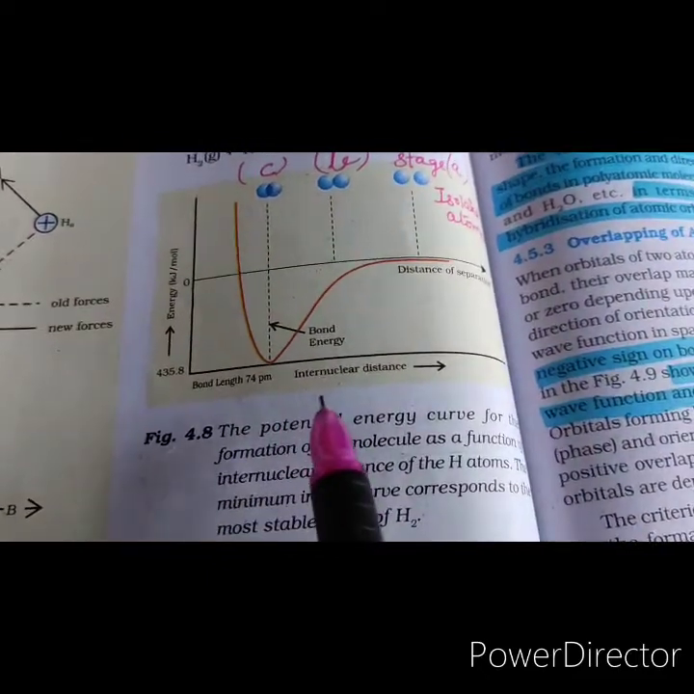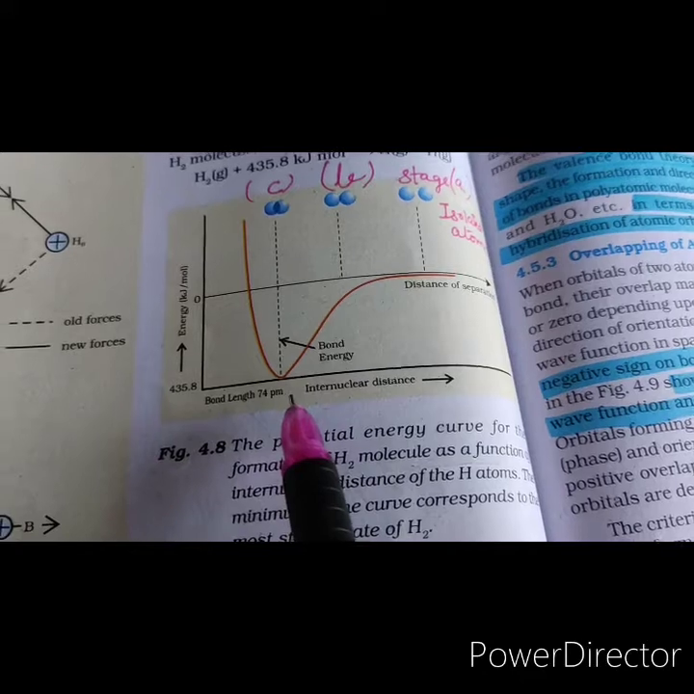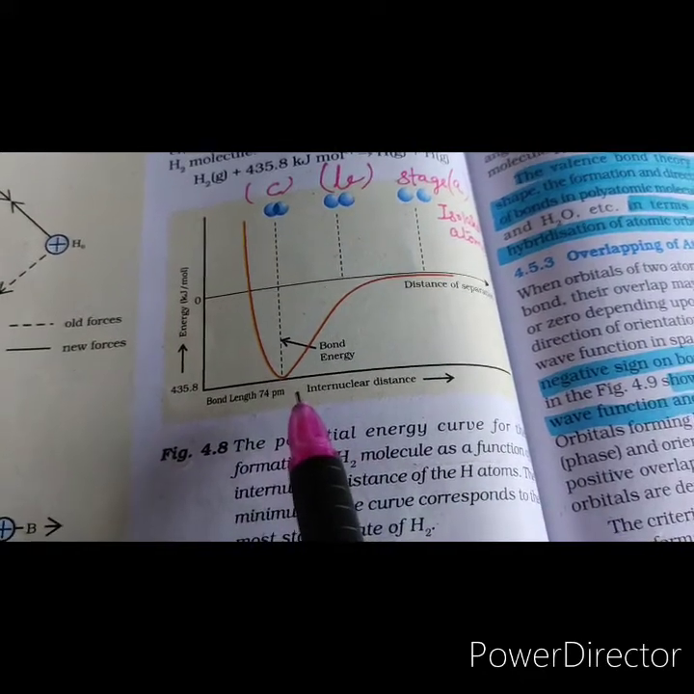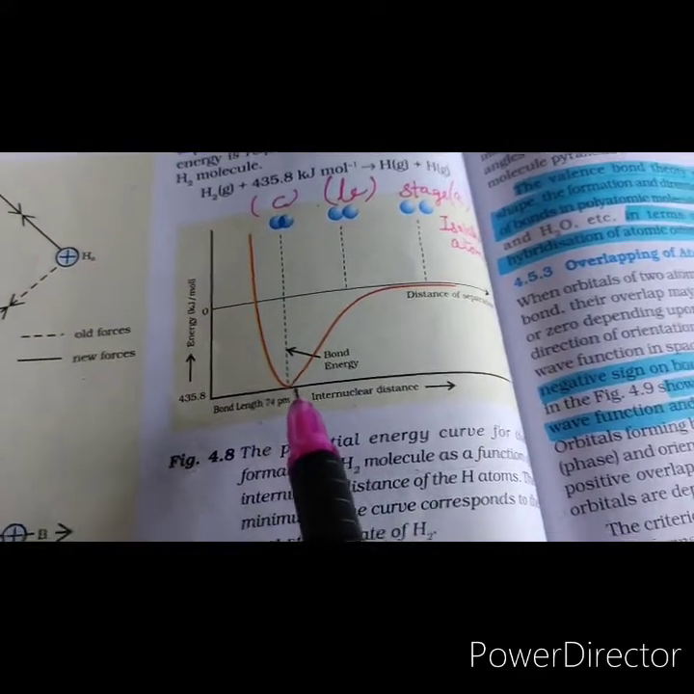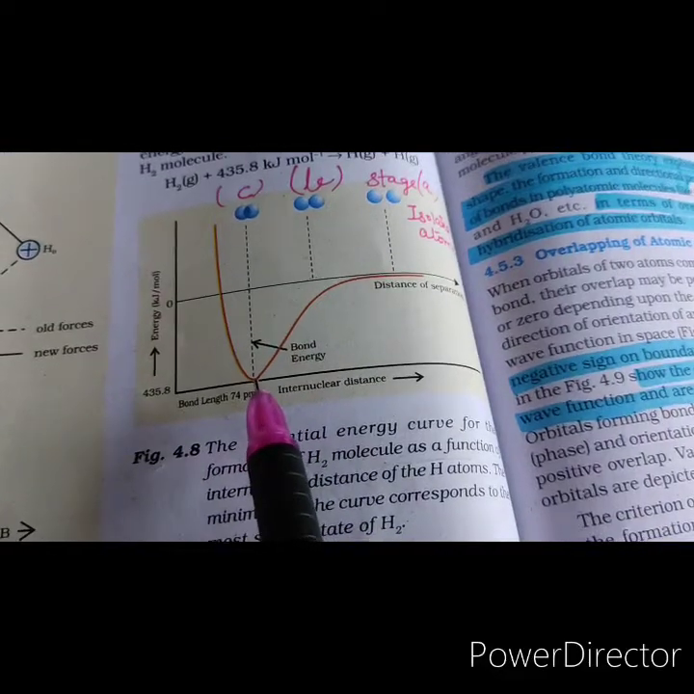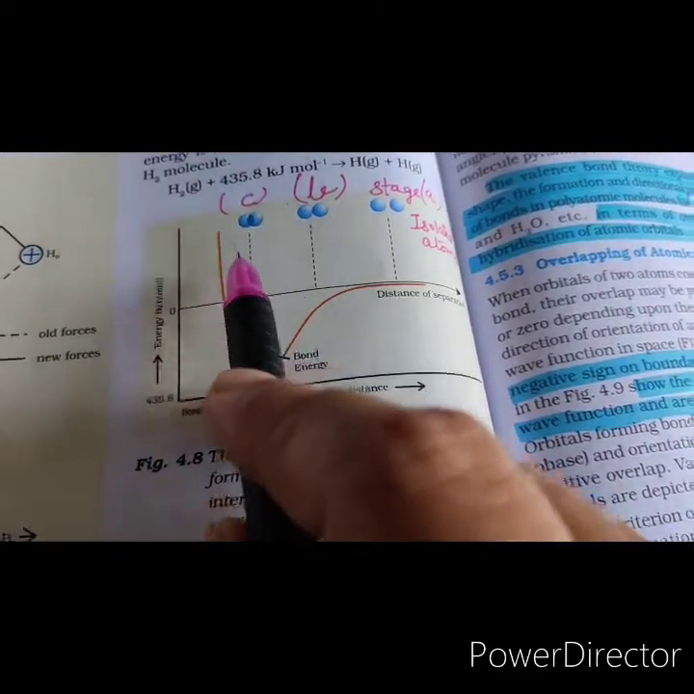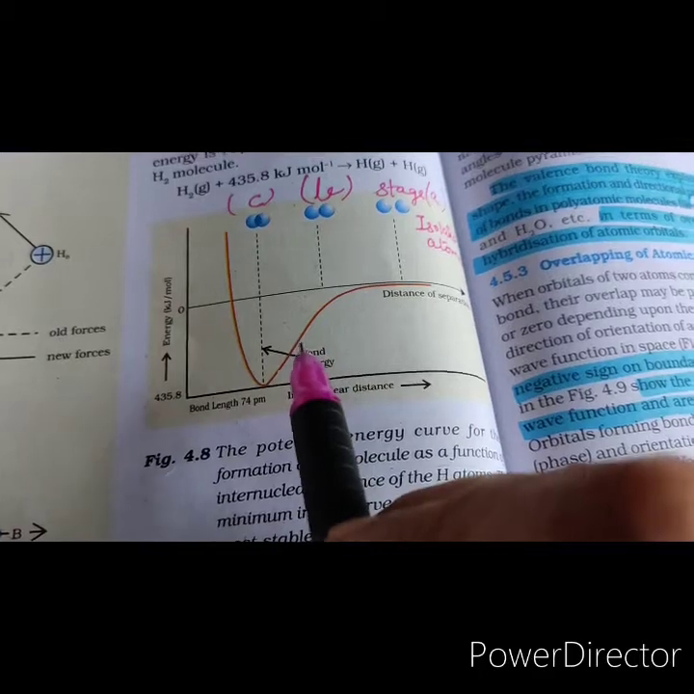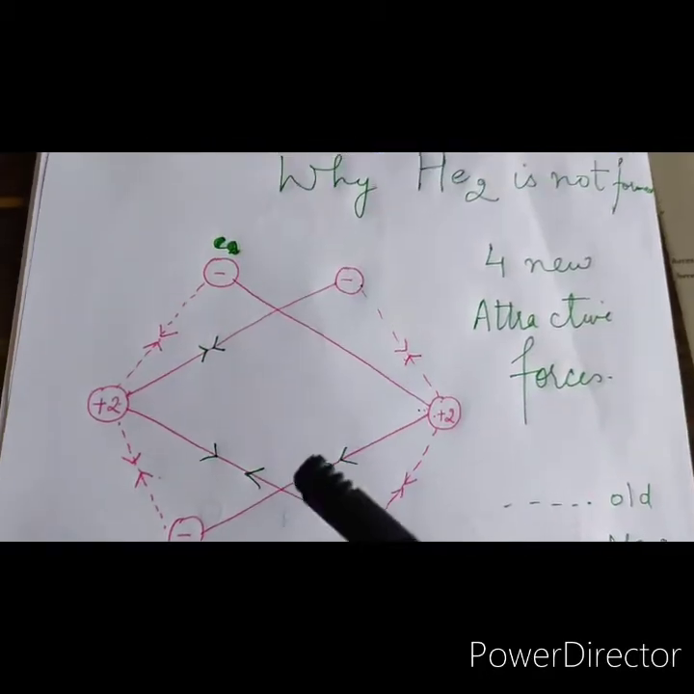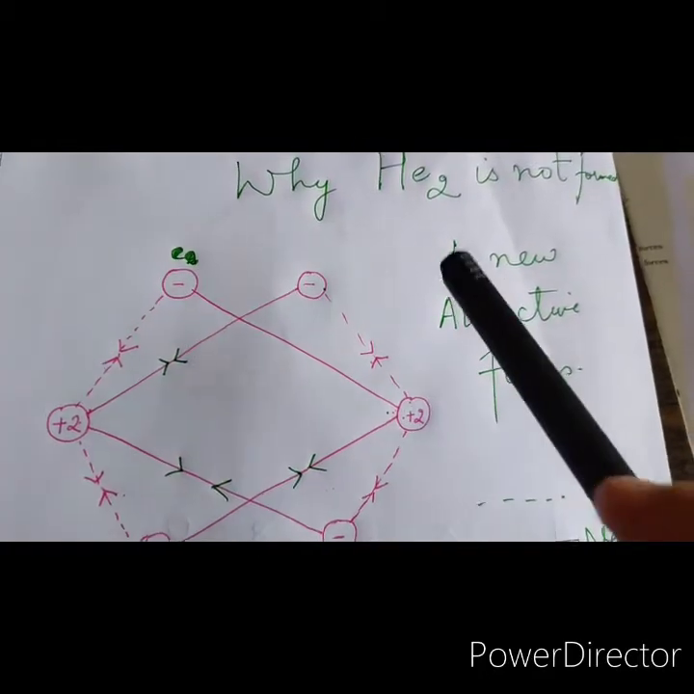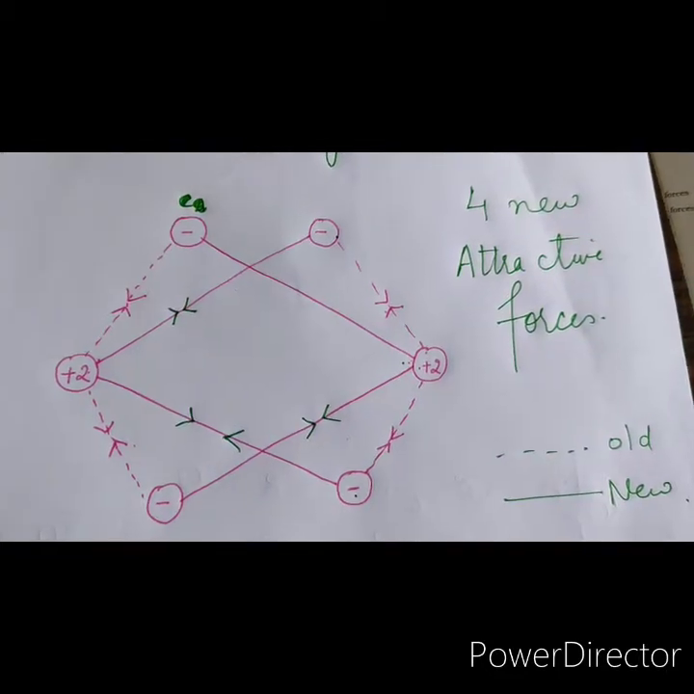Now if the hydrogen atoms are brought closer than 74 picometer, then what happens? The repulsive forces become large, and the potential energy of the system rises. Okay. Let us now discuss on the basis of valence bond theory why the helium molecule is not formed.